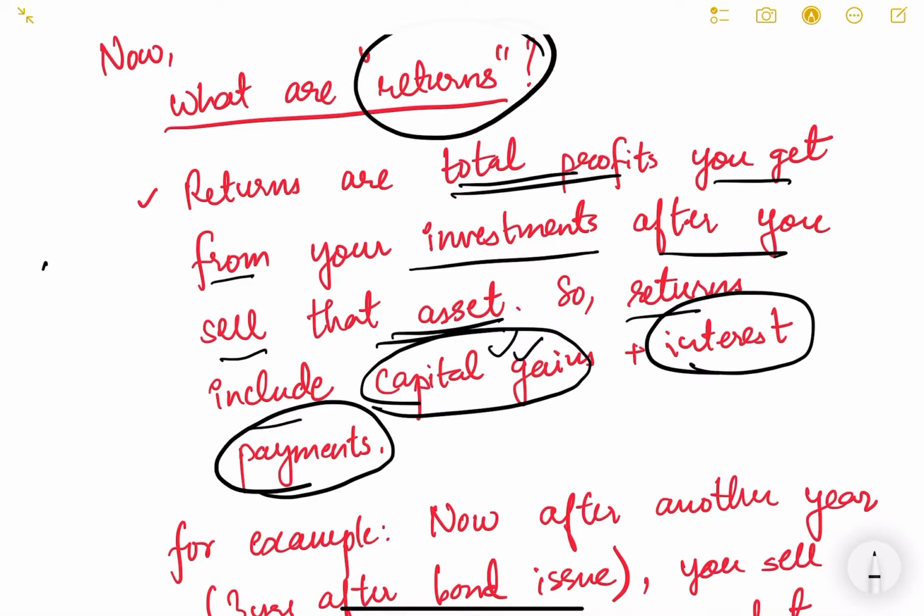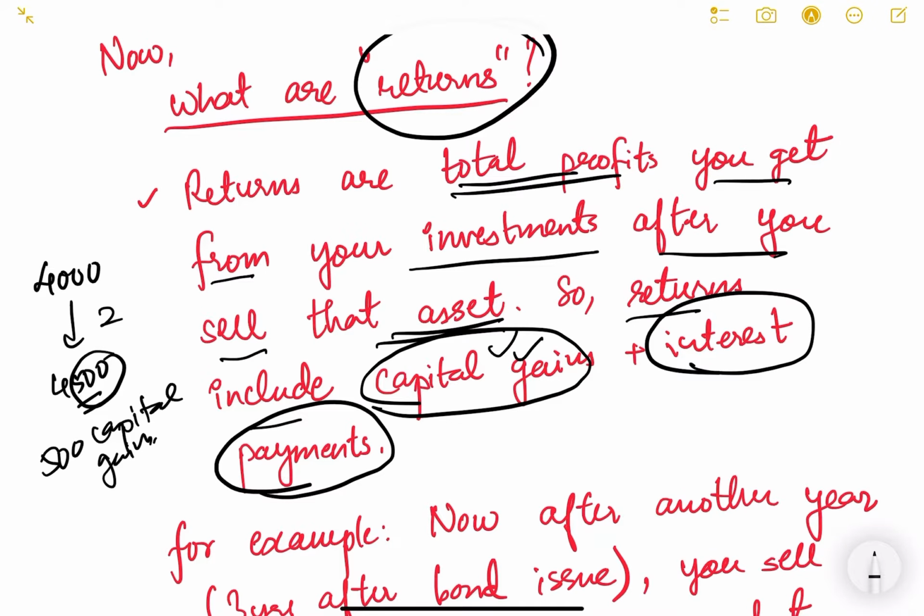For example, you purchase the bond for, say, 4,000 rupees. After 2 years, you sell it for 4,500 rupees. So this 500 rupees is your capital gain. And along with this, if you are holding it for 2 years, you will get 2 coupon payments: the first year 500, the second year 500. So these are your interest payments.